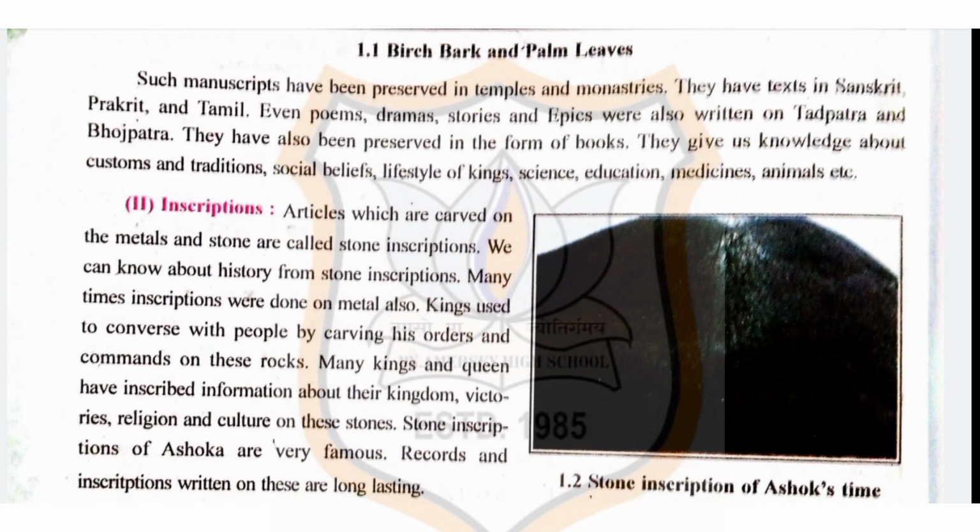Such manuscripts have been preserved in temples and monasteries. They have text in Sanskrit, Prakrit, and Tamil. Even poem, dramas, stories, and epics were also written on Tadpatra and Bhojpatra. They have also been preserved in the form of books. They give us knowledge about customs and traditions, social beliefs, lifestyles of kings, science, education, medicine, animal, etc.